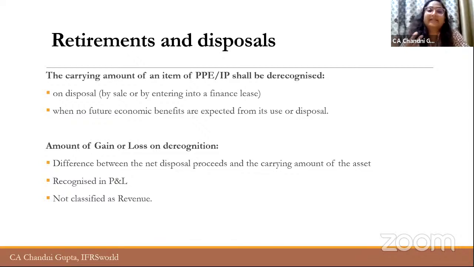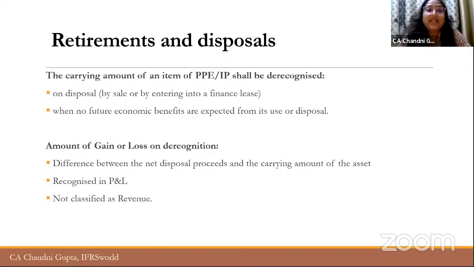Disposed of means either it has sold that asset, or it has entered into a finance lease. As we discussed initially, even when a company has given an asset on finance lease, it is required to de-recognize that asset from the books. So it is construed as disposal.